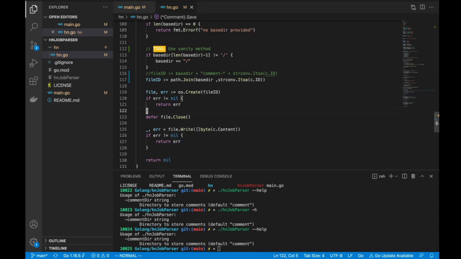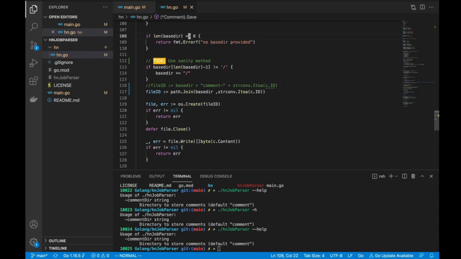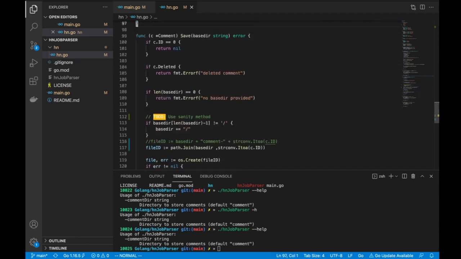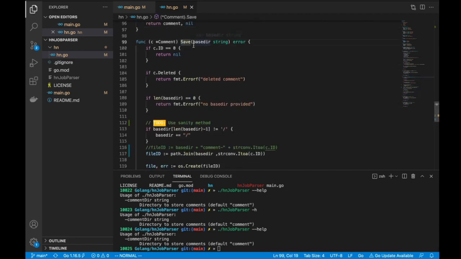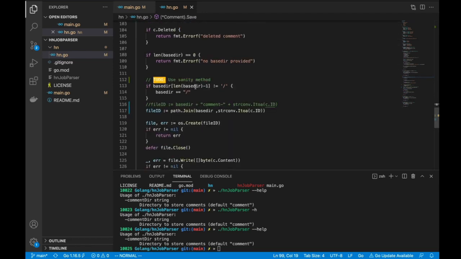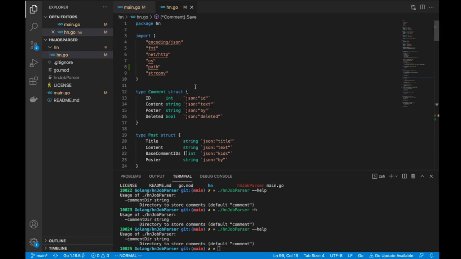So all I'm doing is whatever is the text of the comment, I'm just going to dump it to a file in a given directory. The directory is person based. That's all Save does, and that's all the HN package does. As you can see, not a lot of code. That's why I was wondering if it really needs to be a separate package, but sure, why not?